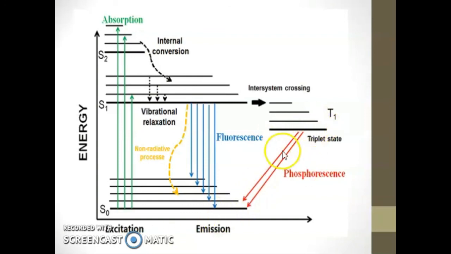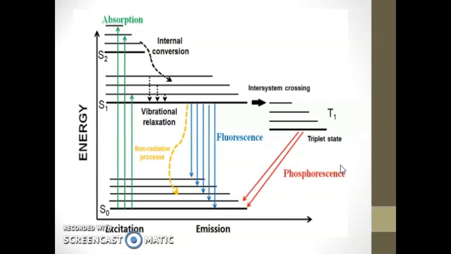If a system absorbs radiant energy and then emits it partly or completely after a time lag, that is, after some time, in the form of radiation, the phenomenon is called phosphorescence.